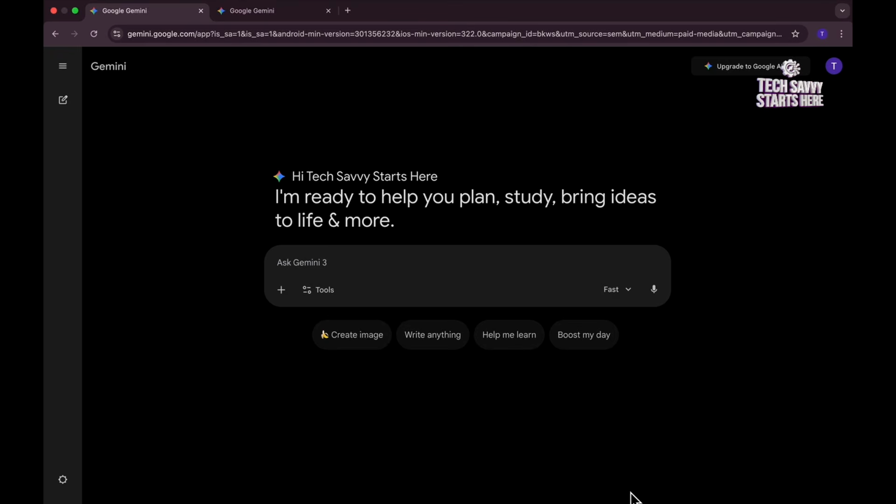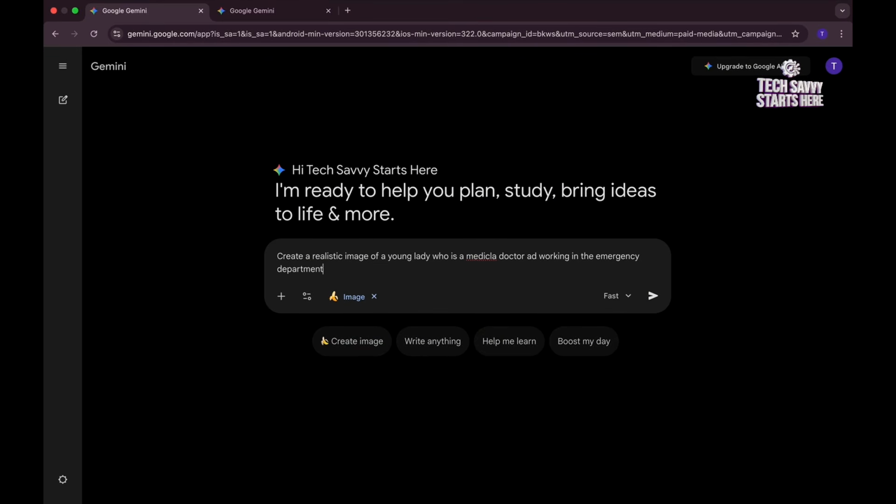Okay, so I'm just going to show you a quick one. Maybe just give it a small prompt and ask it to create me an image. I'm just going to select the create image area: create a realistic image of a young lady who is a medical doctor and working in the emergency department.